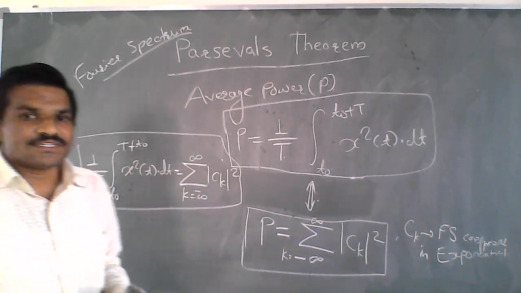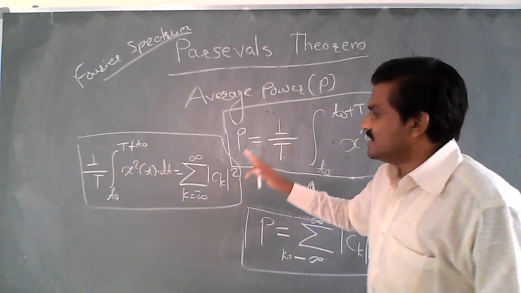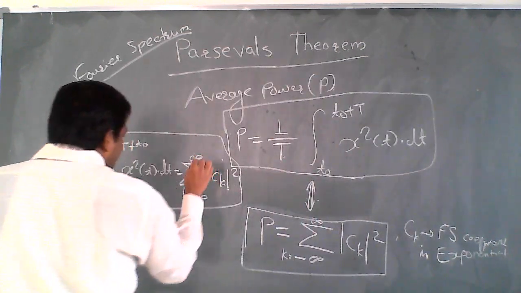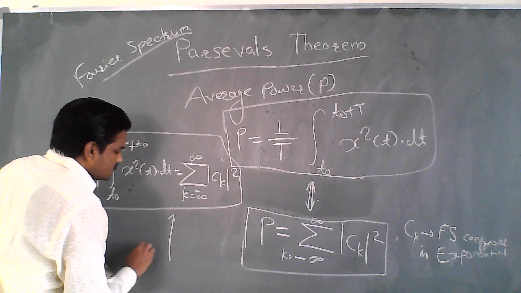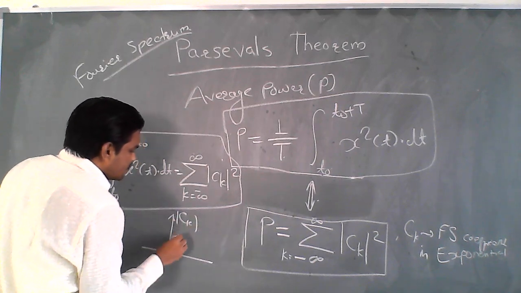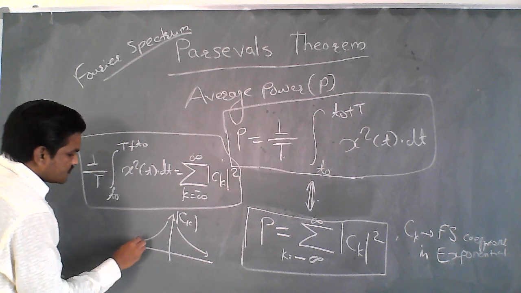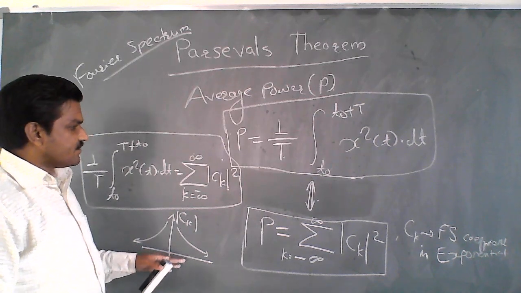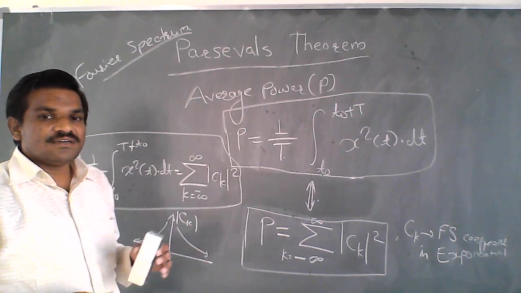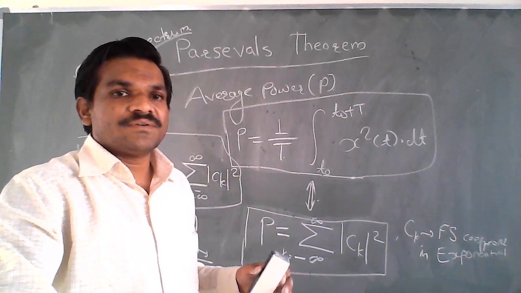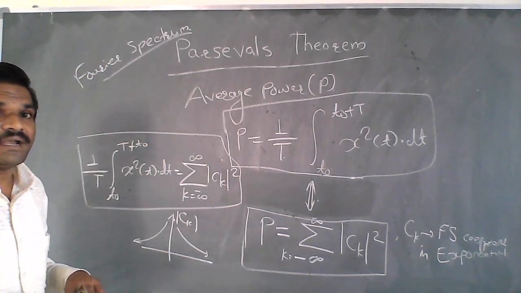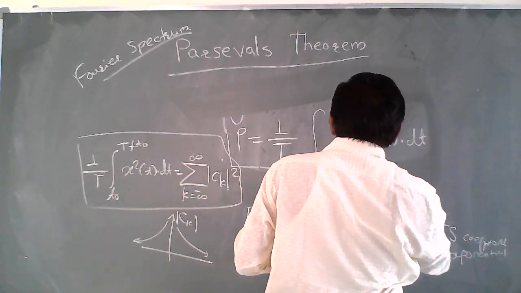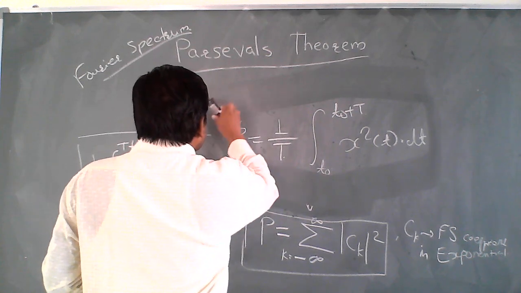Thus you can say that ck is decaying fast enough as we approach positive and negative infinity. This is your magnitude curve. Whenever you go towards either side in the magnitude spectrum, your ck is decaying very fast, as we have seen in the earlier video. Now, if I want to interpret your Fourier spectrum, I will interpret it in this way.